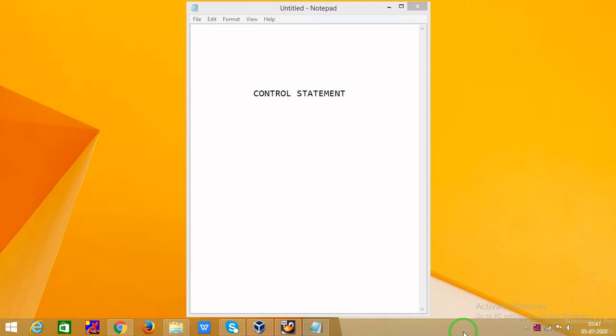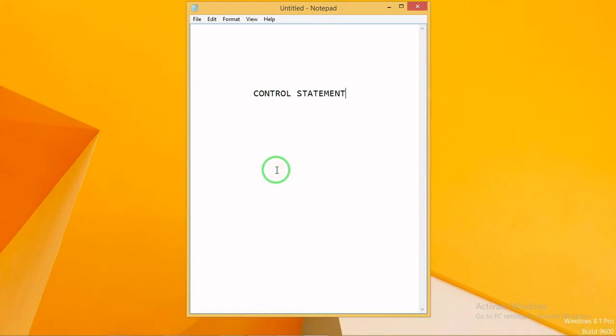Likewise, a control statement has different styles of condition statements. They are if, if else, and nested if. All these three types are just saying that everything has a control.